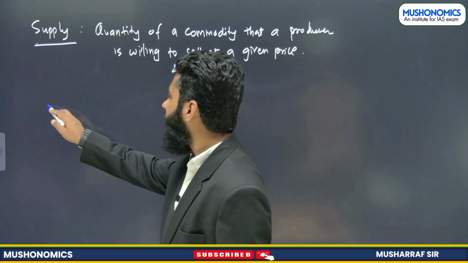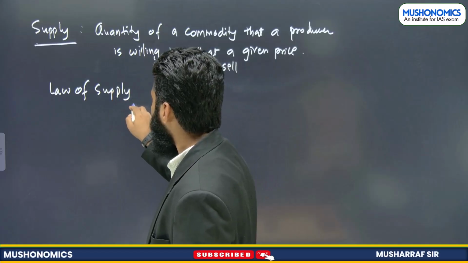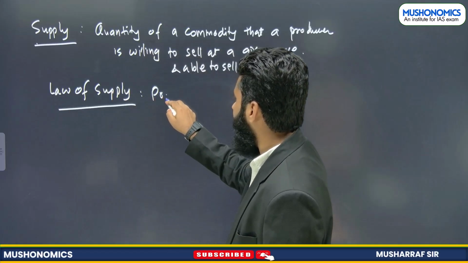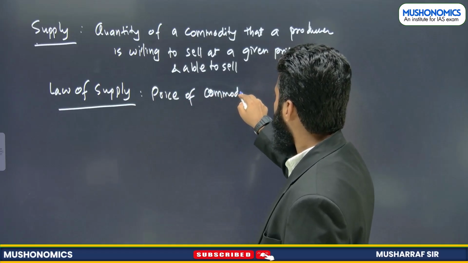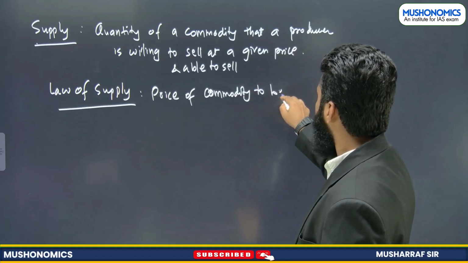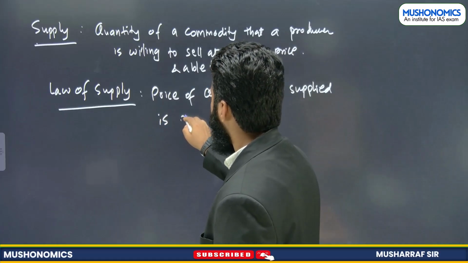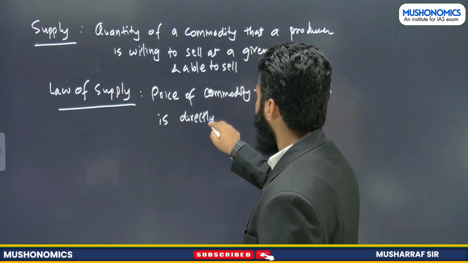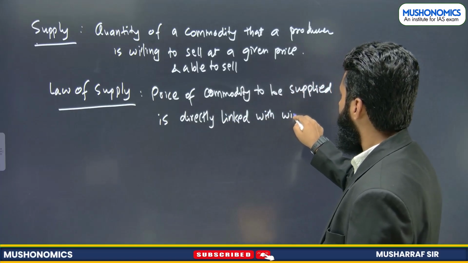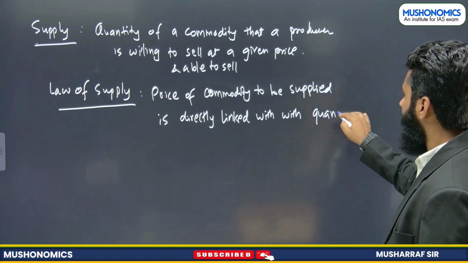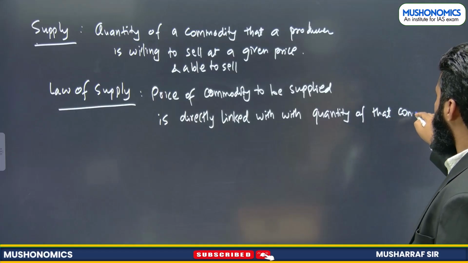So if we talk about law of supply, what we understand here is that the price of a commodity to be supplied is directly proportional to, or is directly linked with, the quantity of that commodity.